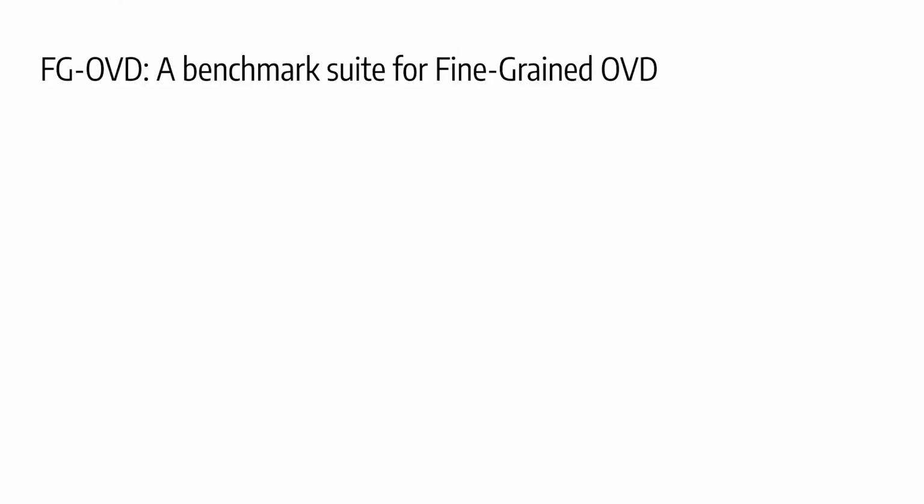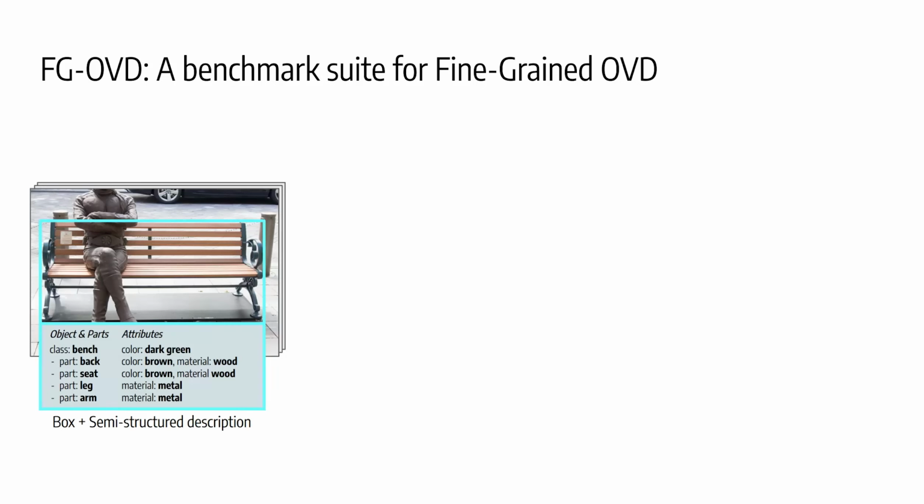In our work, we propose a benchmark suite to evaluate fine-grained open vocabulary detection. We started with a detection dataset containing structured descriptions of objects' attributes and parts, like the PACO dataset. Then, we used a large language model to convert these structured descriptions into natural language sentences for the detector's vocabulary.